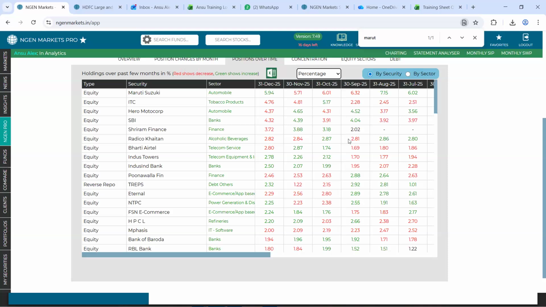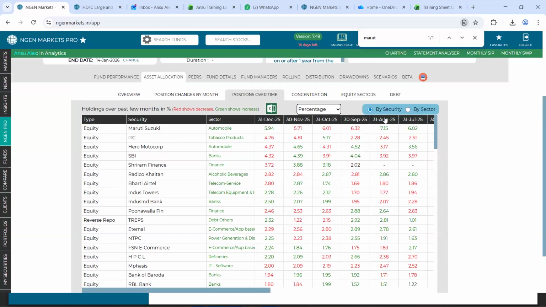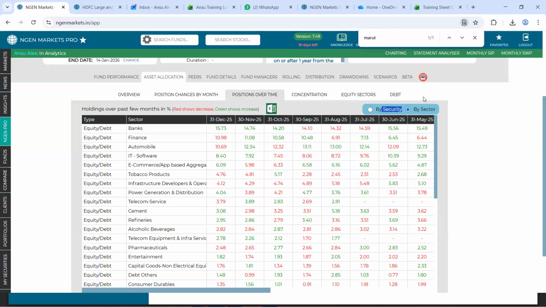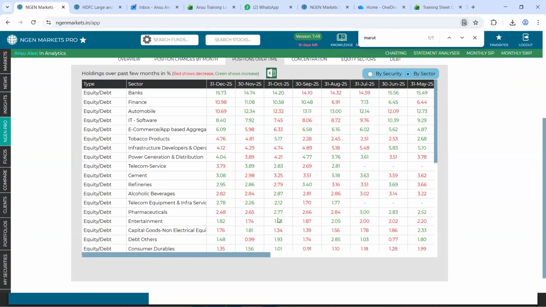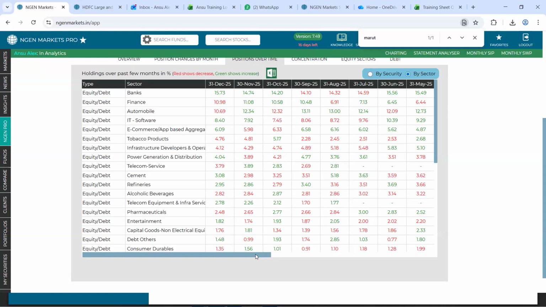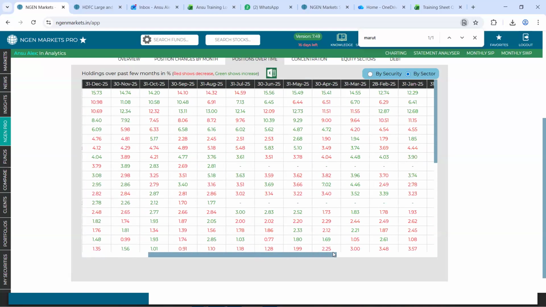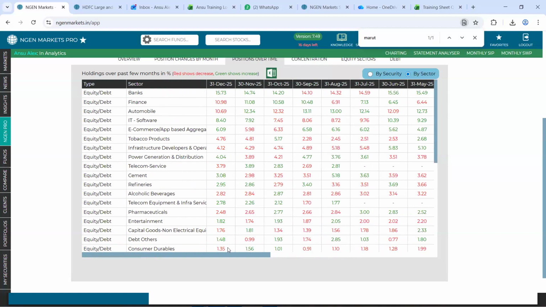And these changes that we are looking upon, you can view it not just on a respective security level, but on a sectoral level. That is, on a sectoral level, how has this portfolio of this fund changed for a period of 12 months in past? You can use the small scroller and move further towards the right. And the color again says the same. Green suggests an increase and red suggests a reduction. And this data could also come up into an Excel download as well.